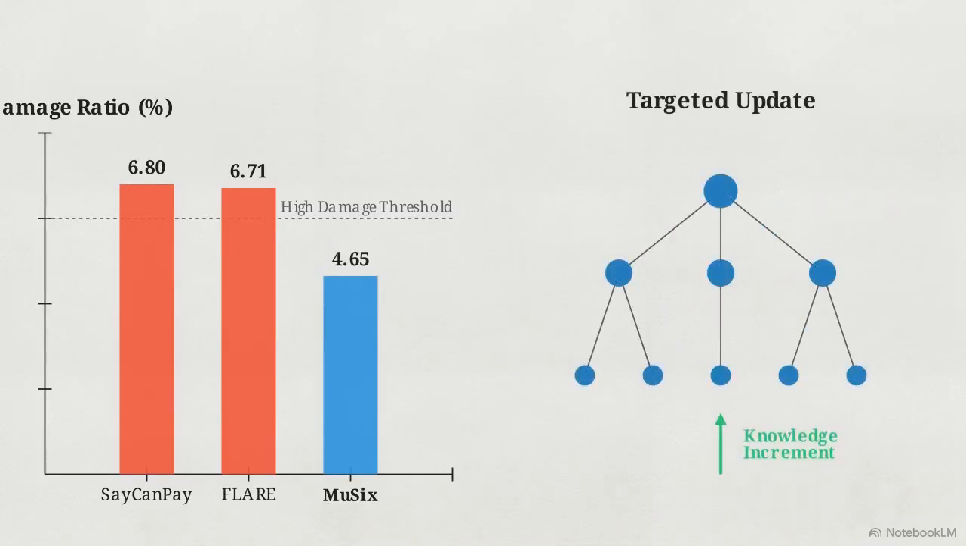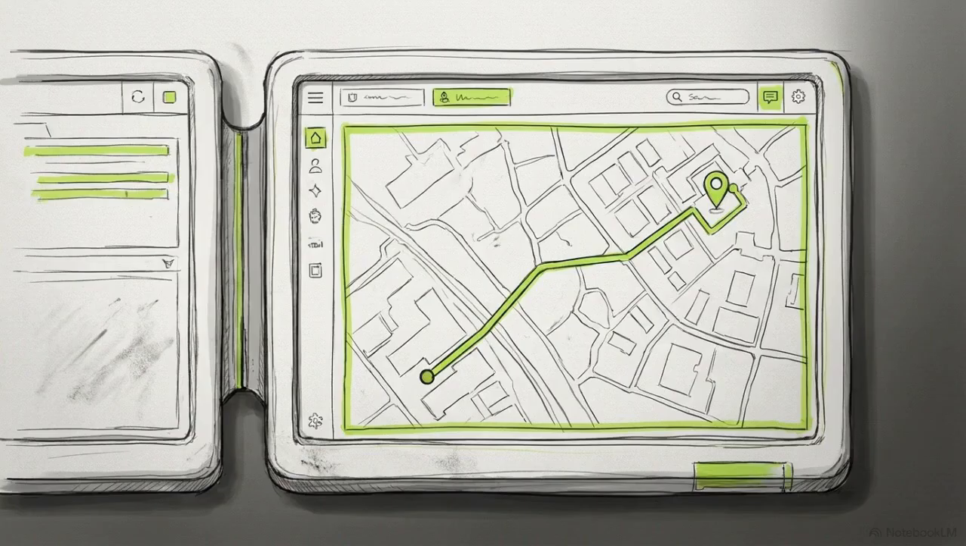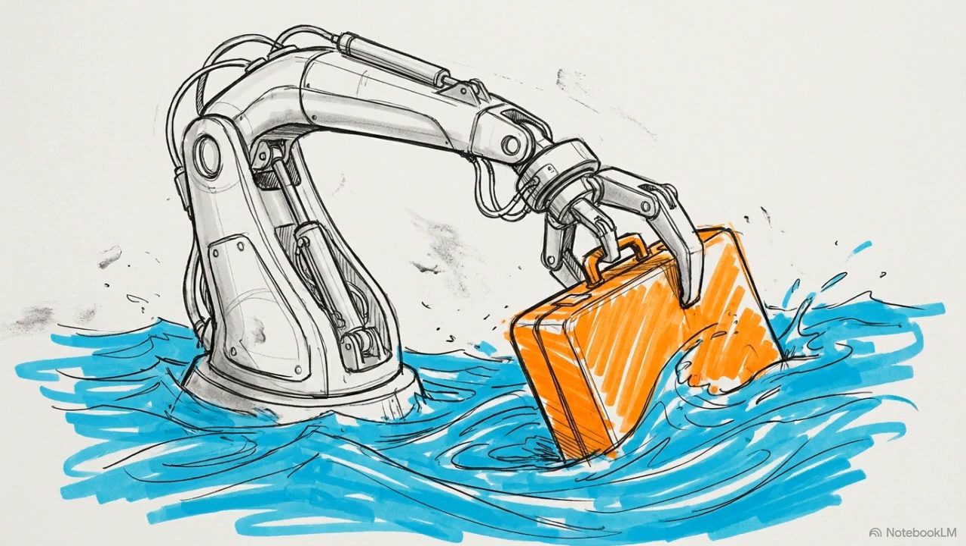MuSix significantly reduces the damage ratio, dropping it down to 4.65. The agent rapidly isolates and updates its low-scale physics models regarding the water flow while perfectly maintaining its high-level rescue strategy. Scale-aware adaptation translates directly to physical survival in unpredictable environments.